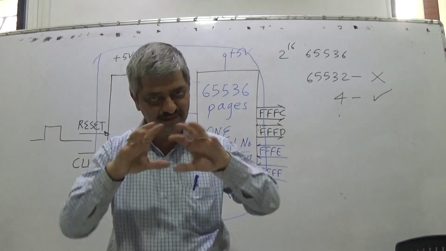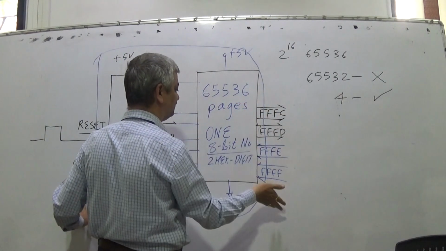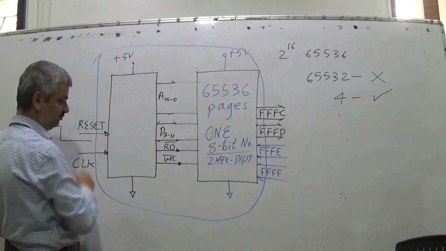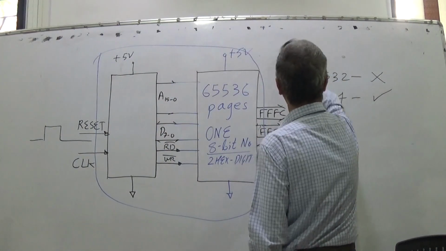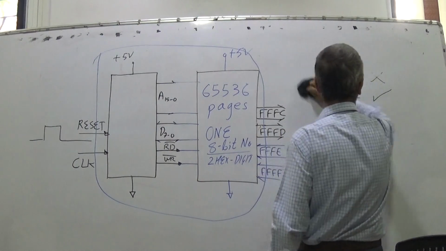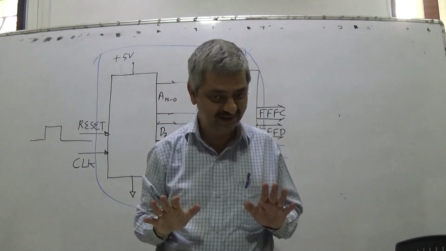So it will be a chip which is having 32 pins. So what we can have is a microcontroller, very crude definition I am giving.